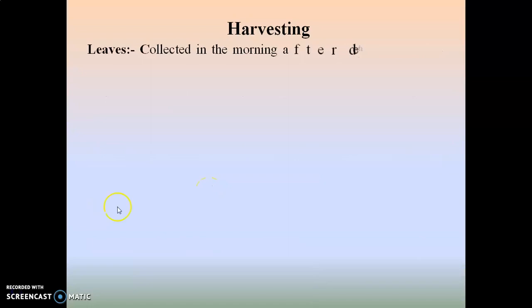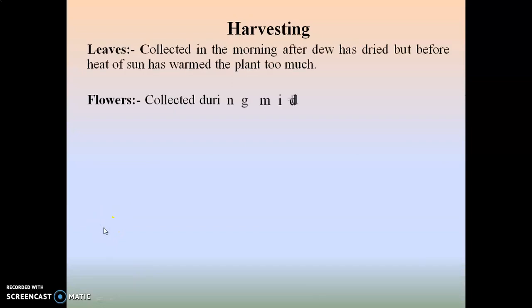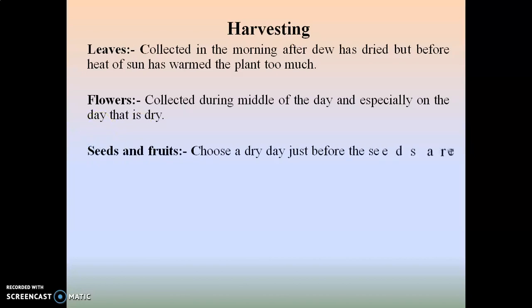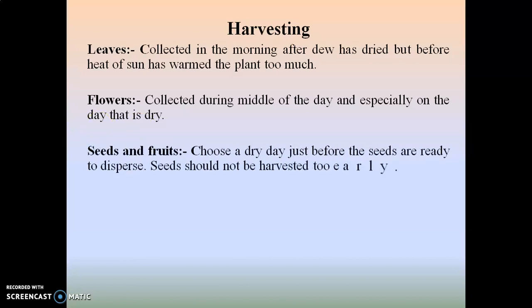Now regarding the harvesting of different parts of a plant: the leaves are collected in the morning after dew has dried, but before the heat of the sun has warmed the plant too much. In the case of flowers, they are collected during the middle of the day, especially on a dry day. Seeds and fruits are chosen on a dry day just before the seeds are ready to disperse, and the seed should not be harvested too early.